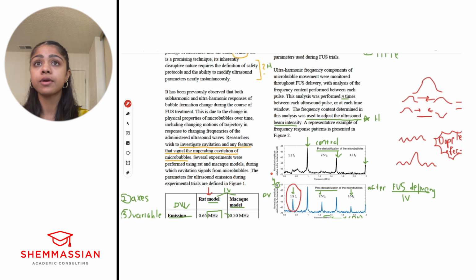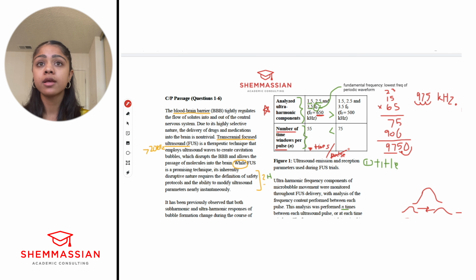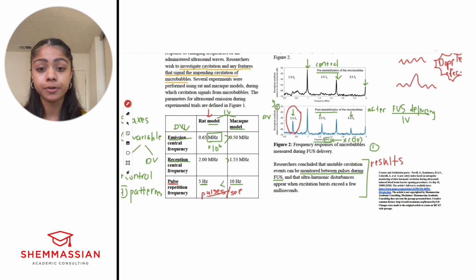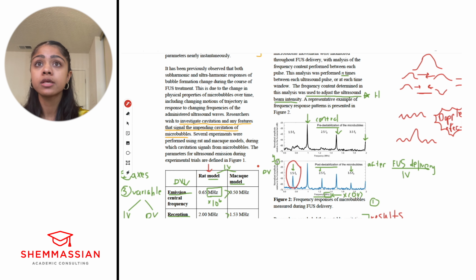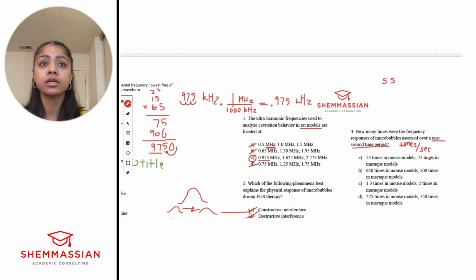Right, so if we combine these two, if we have pulses per second and number of times per pulse, we can cancel out per pulse and we'll get number of times per second, which is the unit that we're looking for. How do we combine them? You multiply them, right? So if you multiply them together, you would be able to cancel out pulses. So paying attention to units, we got 5 hertz and we got 55, so we got 5 times 55, and right now we're looking at just the rat models. Here they said rat and macaque, right? So we're going to start with the rat and see if we can eliminate any answer choices before having to do more calculations. You want to do as few calculations, spend as little time as possible.